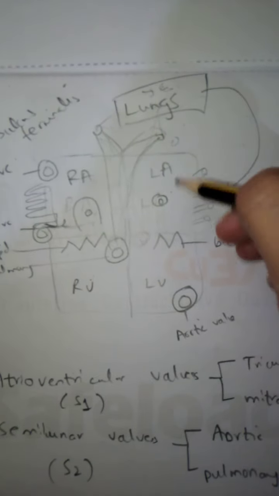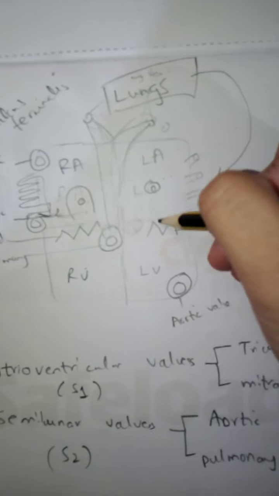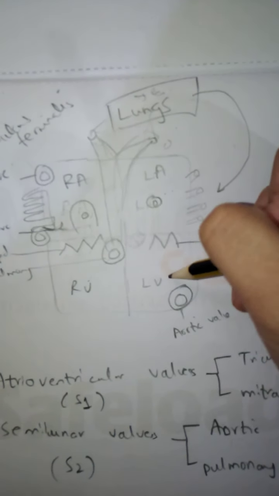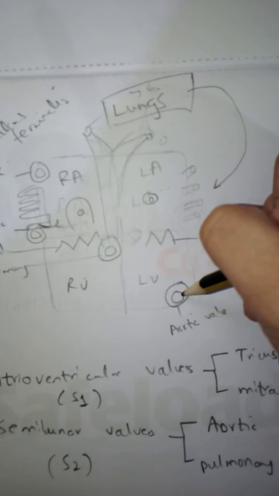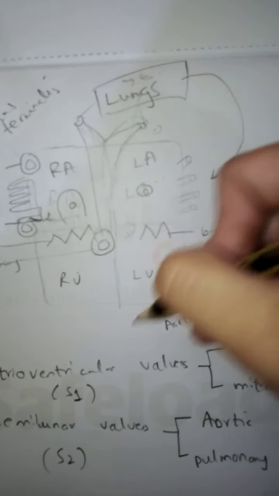From the left atria, through the bicuspid or the mitral valve, the oxygenated blood is pumped into the left ventricle, and from the left ventricle, through the aortic orifice and the aortic valve, the blood goes to the whole body, the body tissues.